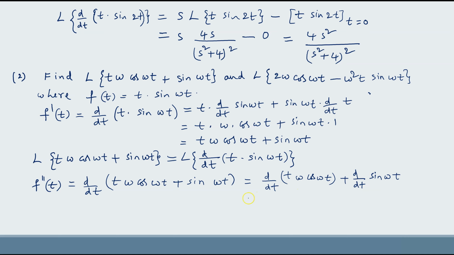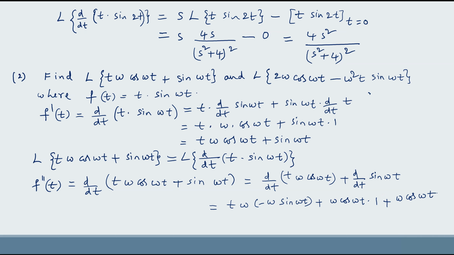Now here you have to apply UV rule again. So here t omega into minus omega sin omega t. I have considered t omega as u and cos omega t as v. So u into derivative of v plus v into derivative of u, that is 1. Derivative of t is 1. Omega is constant. So here we got omega, here plus omega cos omega t.